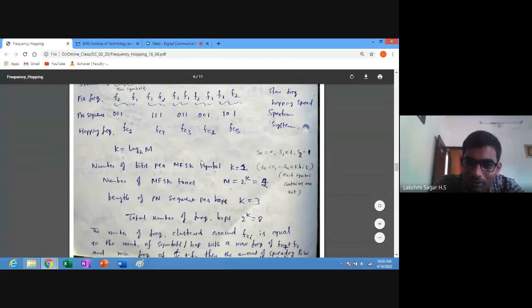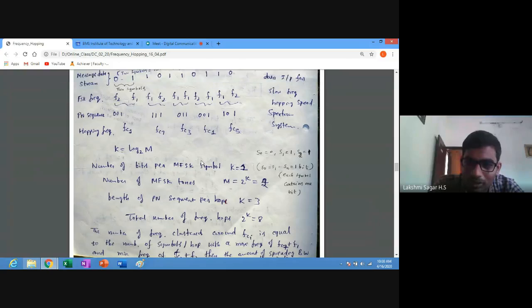Whatever problem we have solved, that was a periodic sequence, but the pseudo noise sequence generated depends on the input binary sequence, so it generates different sequences. First 001, for the next random sequence 111, next 011, next 001, next 101. Understood?